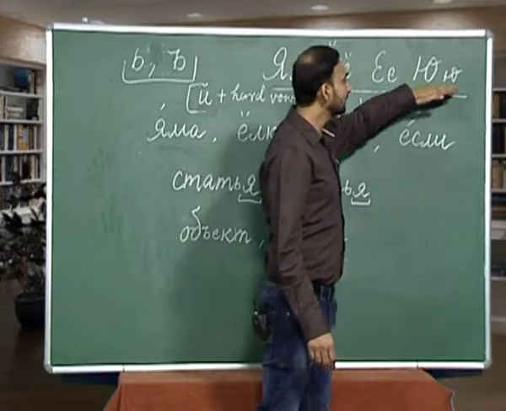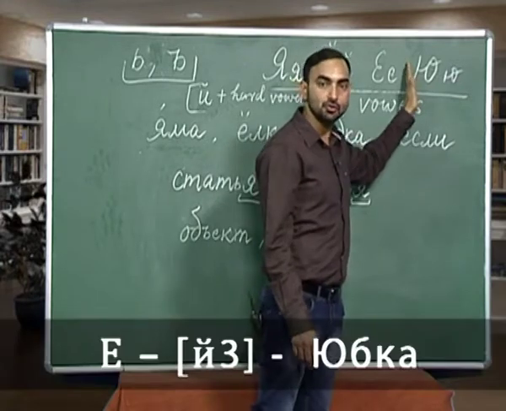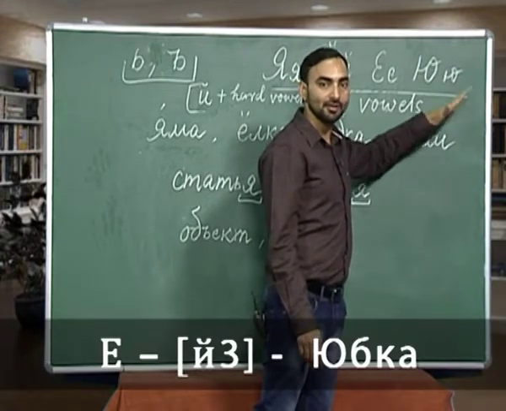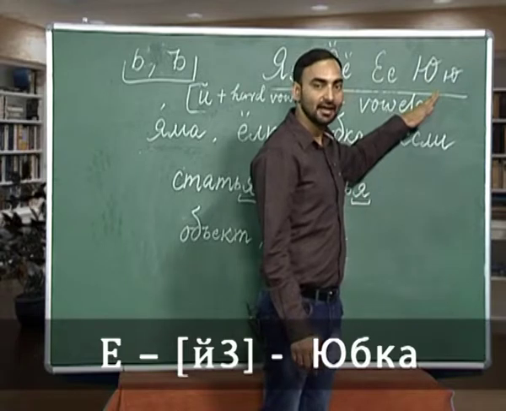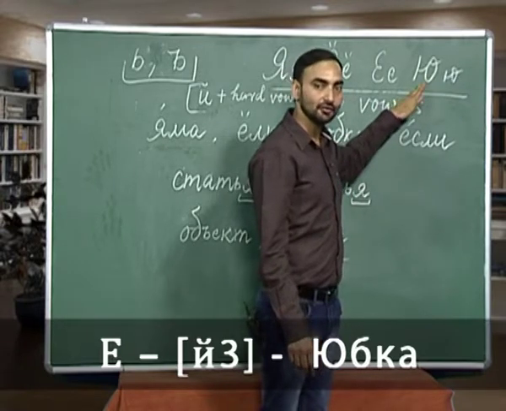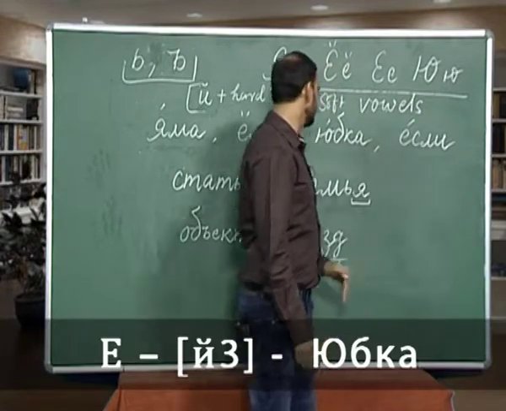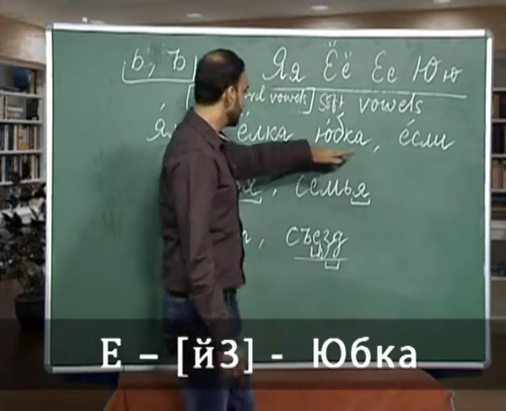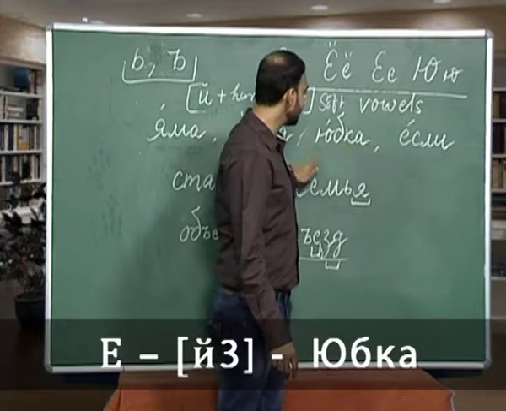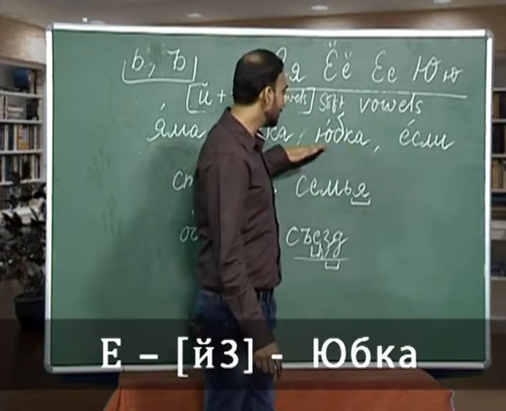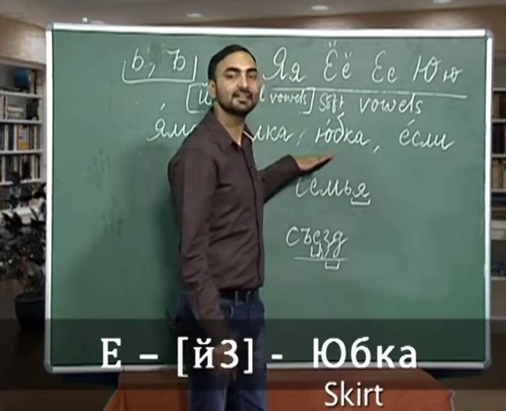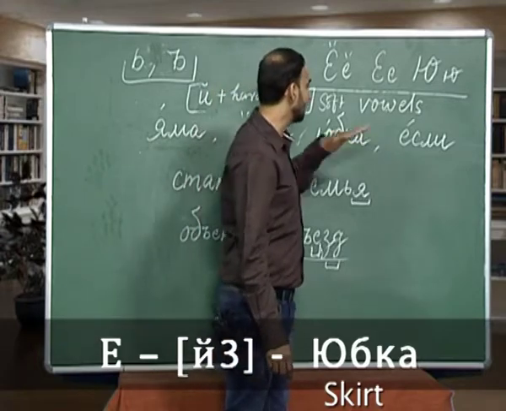The next soft vowel we have is yu. Yu is a combination of e kratke, which is a soft consonant, and u. Yu. And the word we are learning today is yubka. Yubka is skirt.